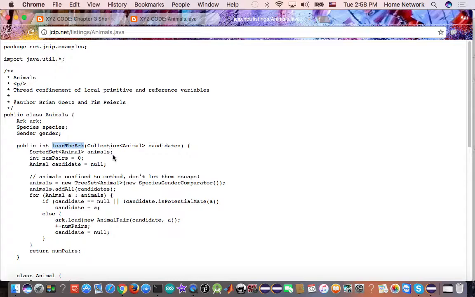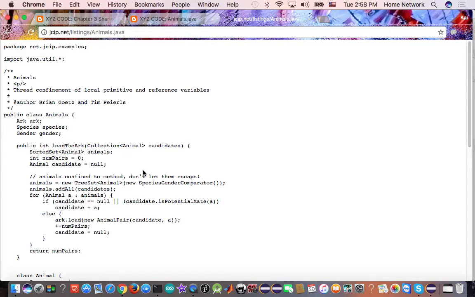So even though multiple threads call this loadArk method simultaneously, this animals object is not shared among them. They are confined in the stack of the loadArk, so they are also confined in the particular calling thread. It's not shared among threads.